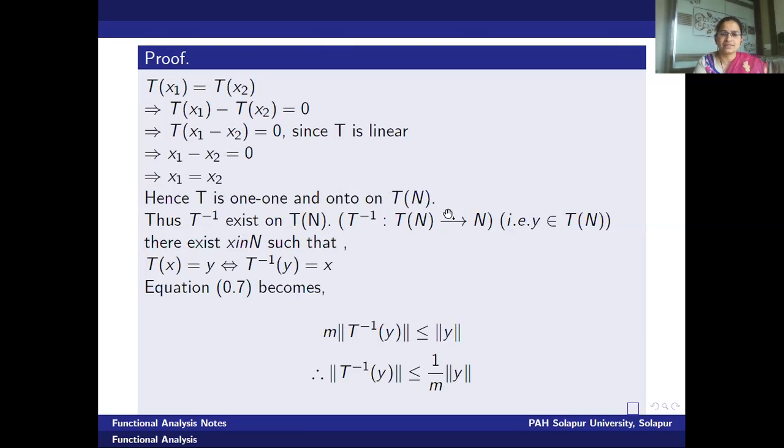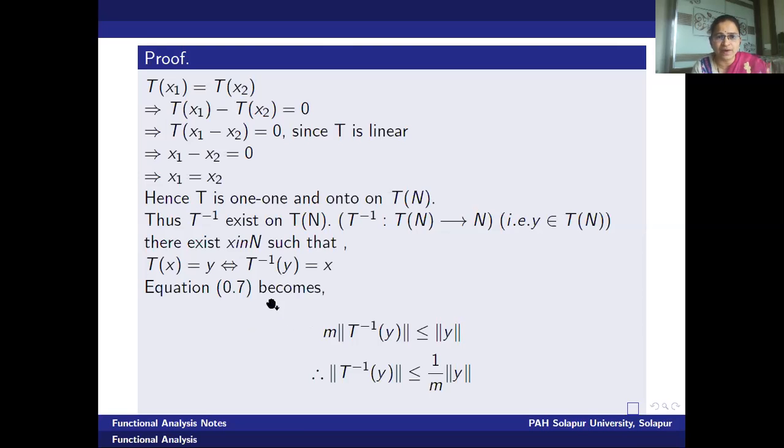Y is an element of T(N) if I consider. Then there exists X in N such that T inverse of Y is equal to X. Here I have written: T of X is Y implies and is implied by T inverse of Y is equal to X. Let me repeat again. For any vector Y in T of N, there exists X in N such that T inverse of Y is X, and T inverse of Y is X implies and is implied by T of X equals Y.